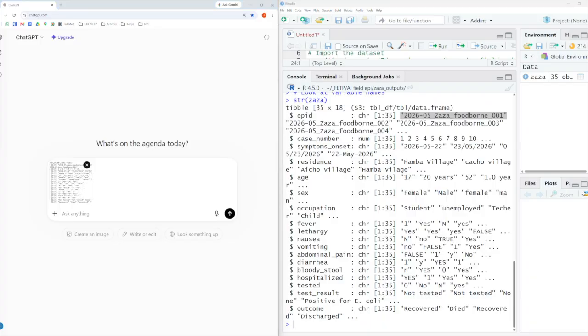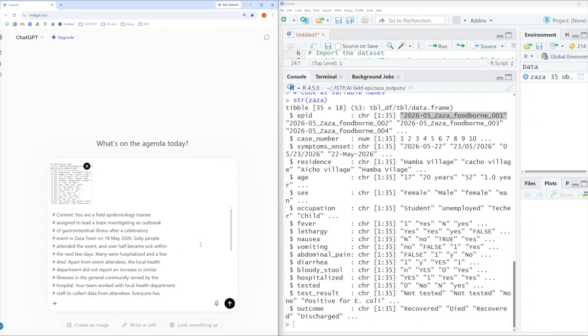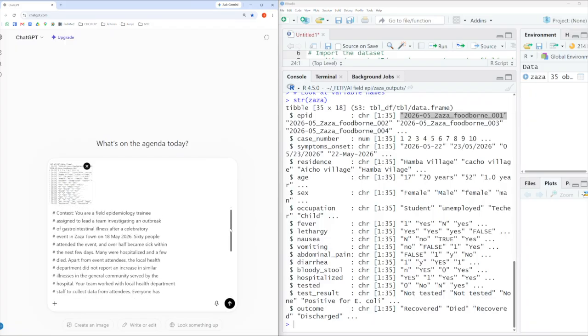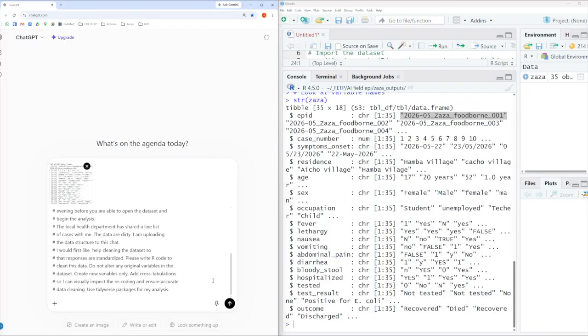And then I'm going to put in my first prompt. For this, I actually just copied the scenario that I read earlier about the outbreak, just to give sufficient context to the AI chatbot about what we are doing. I then added a bit more information here that I'll read out loud, which says the local health department has shared a line list of cases with me. The data are dirty. I am uploading the data structure to this chatbot.